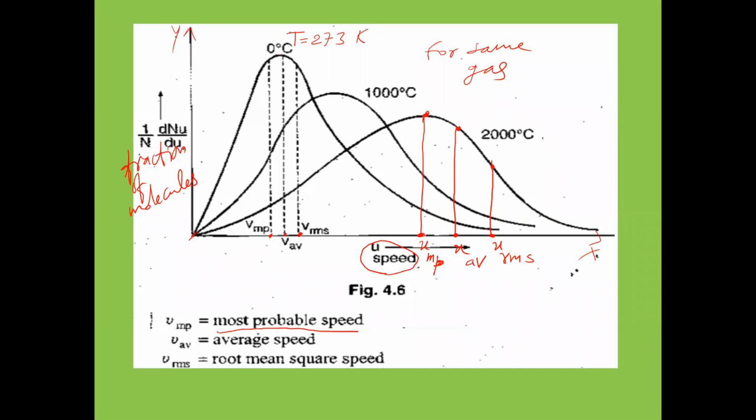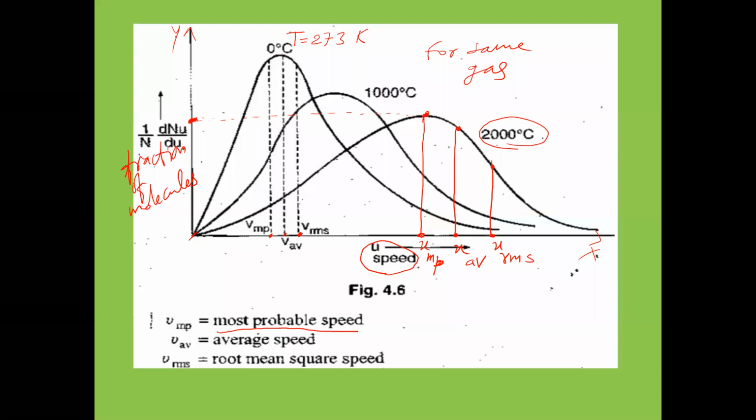Okay, now what is to be understood is that, see, at this given 2000 degrees Celsius, this height of the curve here, from this point if you take one line like this, so these many fraction of molecules. So this fraction of molecules having what? Most probable velocity. The most probable velocity is possessed by how many molecules here? So this fraction of molecules. On the y-axis what we have taken? Fraction of molecules we have taken. So more fraction of molecules having what? Most probable velocity. So how to define this most probable velocity now?